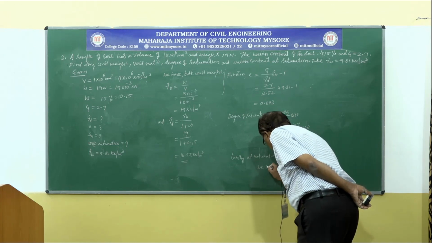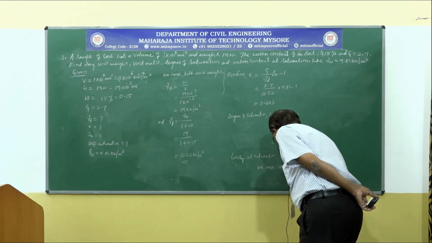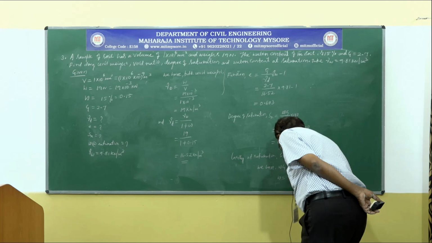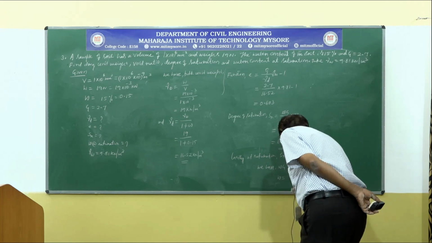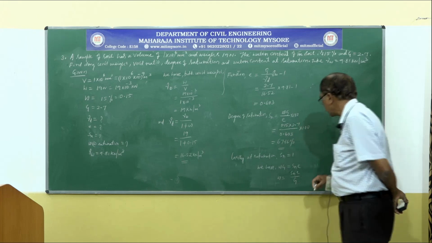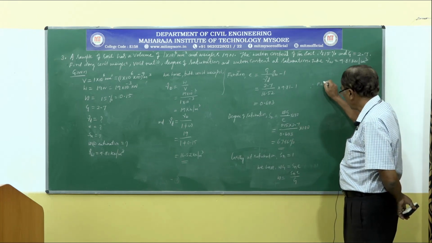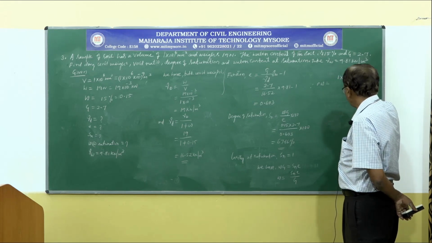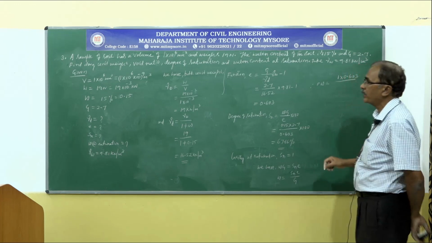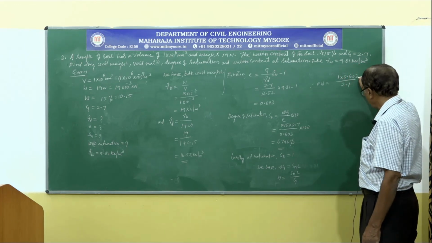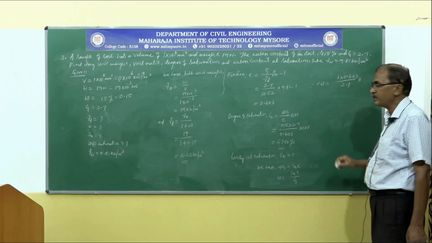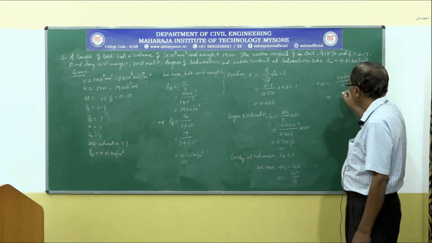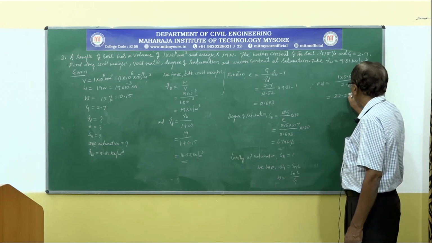We have Wg is equal to SR into E. Therefore, water content W is equal to SRE divided by G. That is, SR is equal to 1 into E is 0.603, that divided by G is 2.7. Of course, water content is also expressed in percentage, that multiplied by 100, it works out to be 20.23%.